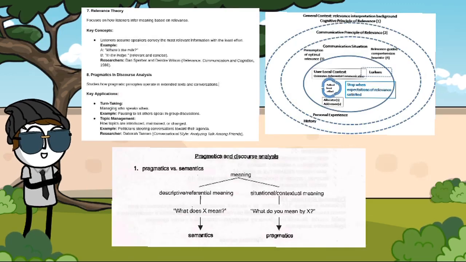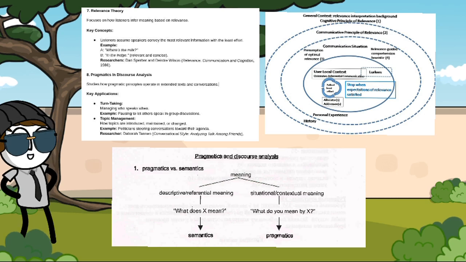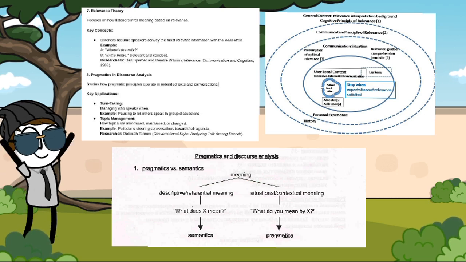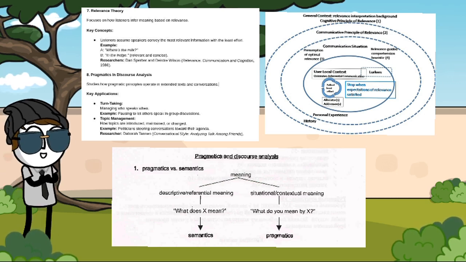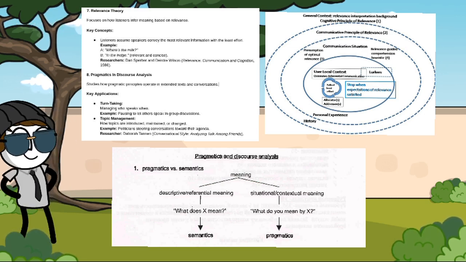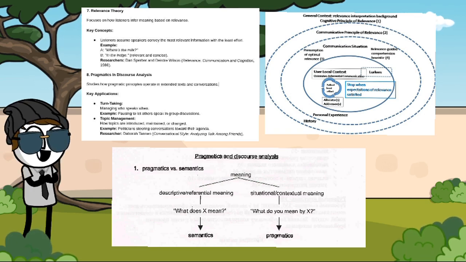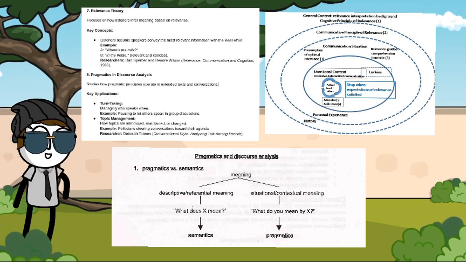Number 7. Relevance theory focuses on how listeners infer meaning based on relevance. Key concepts. The listener assumes speakers convey the most relevant information with the least effort. For example, A: Where's the milk? B: In the fridge. Relevant and concise. Researchers Dan Sperber and Deirdre Wilson. Relevance, Communication and Cognition, 1986.